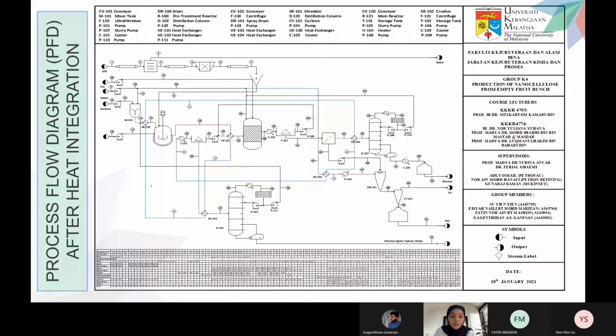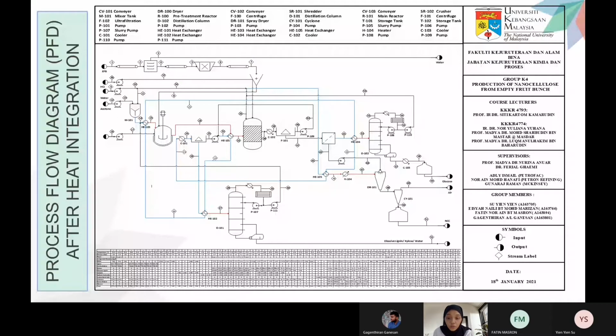Then the first separation after the main reactor, a centrifuge, separates the nanocellulose and glucose, and the remaining cellulose is recycled back into the main reactor. At the ultrafiltration, the filtration technology has a pore size that allows the impurities to pass through while retaining our product, nanocellulose.